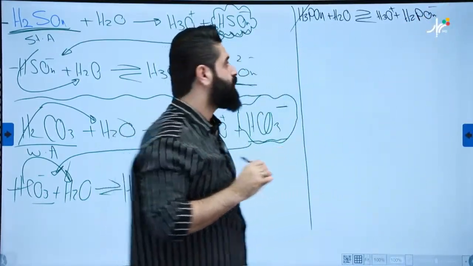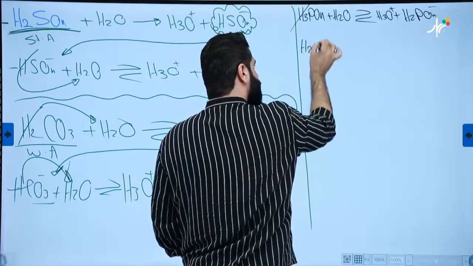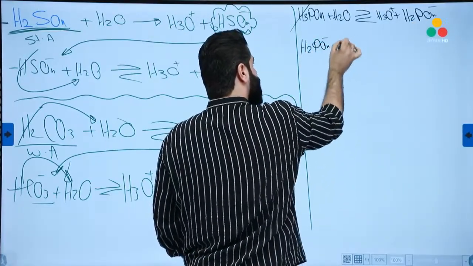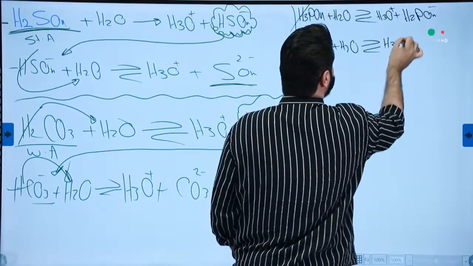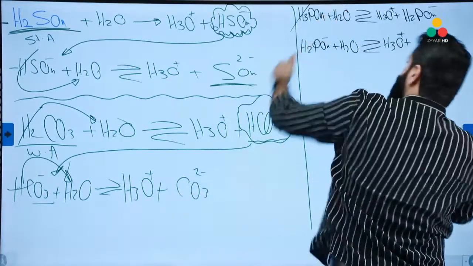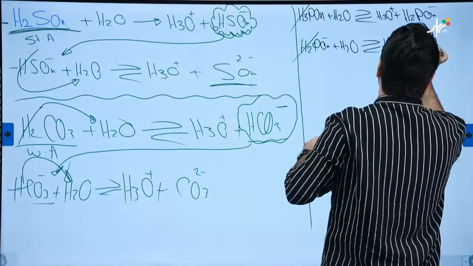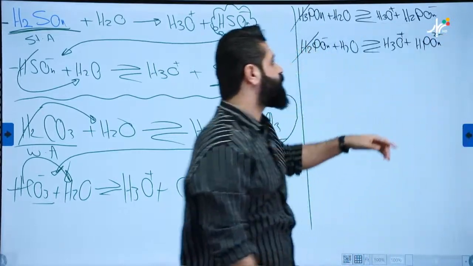And now, bring this to here again, because it has 2 more protons, plus H2O, reversible to form H3O plus what? Remove one more proton here, will become HPO4 negative 2.